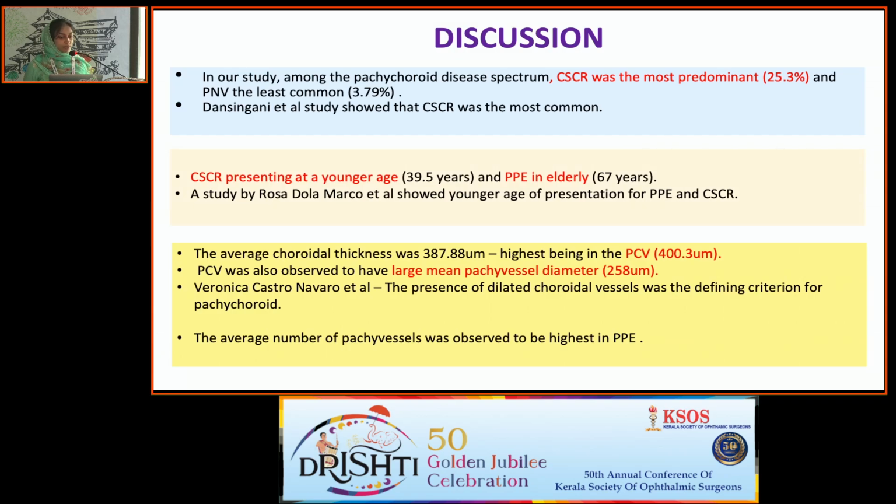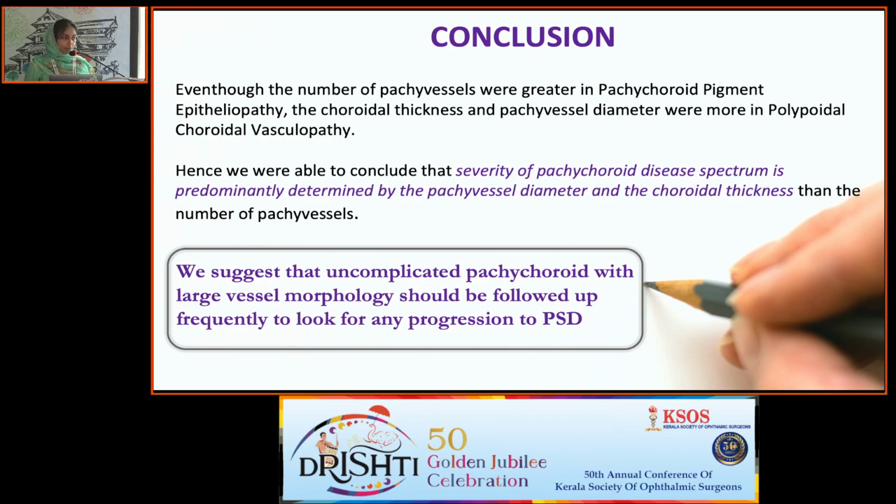A study conducted by Veronica Castro-Navarro et al. showed that the presence of dilated choroidal vessels was a defining criterion for pachychoroid. However, the average number of pachyvessels was observed to be the highest in pigment epitheliopathy. So, though the number of pachyvessels was greater in pachychoroid pigment epitheliopathy, the choroidal thickness and pachyvessel diameter were more in polypoidal choroidal vasculopathy. Hence, we concluded that the severity of the pachychoroid disease spectrum is predominantly determined by the pachyvessel diameter and choroidal thickness rather than the number of pachyvessels.